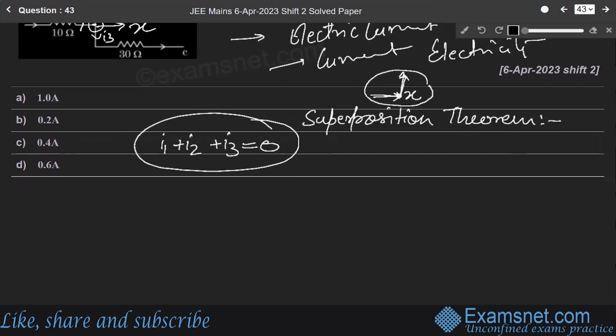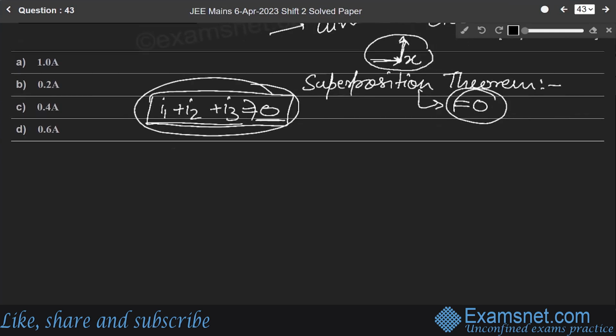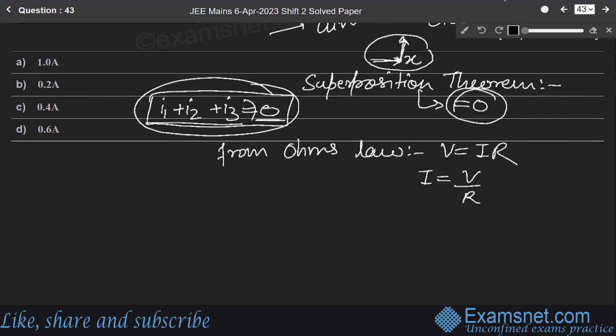So at point X, according to the superposition theorem, the sum of all currents will be equal to 0. Now from Ohm's law, V equals IR, potential equals current into resistance. So current will be equal to potential over resistance.